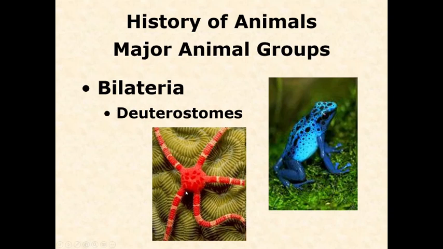Deuterostomes include the echinoderms, which are secondarily radially symmetrical, but as juveniles, most species have a bilateral symmetry, so they still maintain that ancestral symmetry. And then the chordates, which includes, of course, vertebrates and other groups. Now, there's some other groups that are within the deuterostomes, but these are the two big ones that include most of the species, and most of the work that we're going to be looking at studies these. So you don't need to know like the hemichordates or other parts that are included within the deuterostomes. Just know echinoderms and chordates.